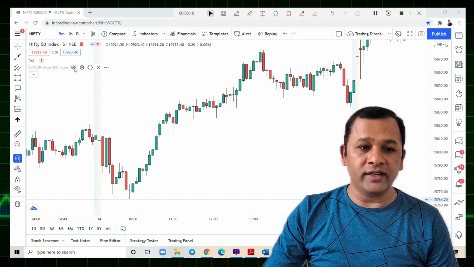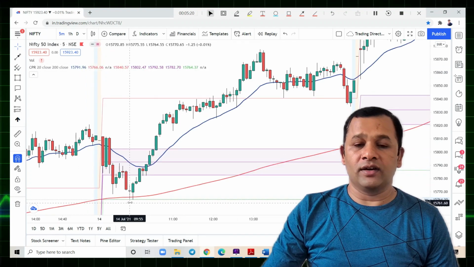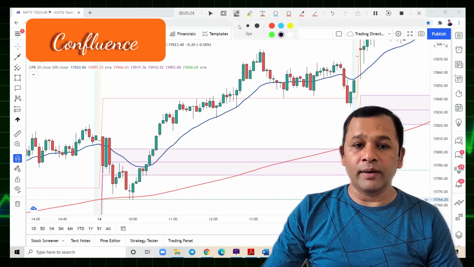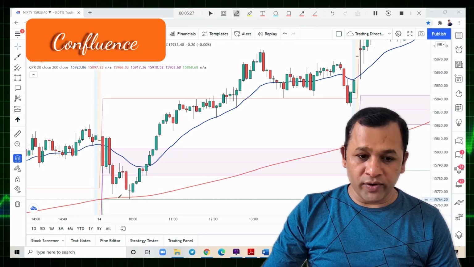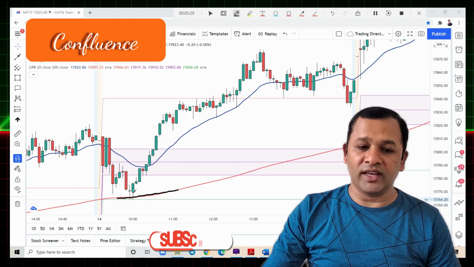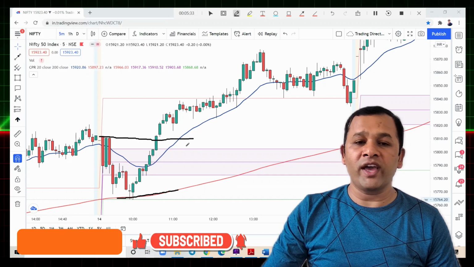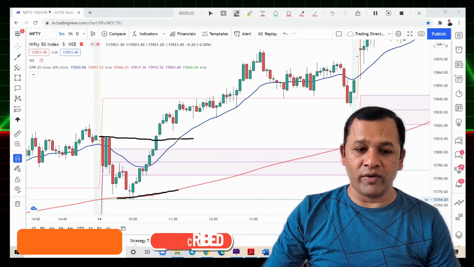If we add the CPR and the 200 moving average along with the 20 moving average, here double confirmation comes. The 200 moving average is taking support, and the price is moving away from the 20 period moving average.